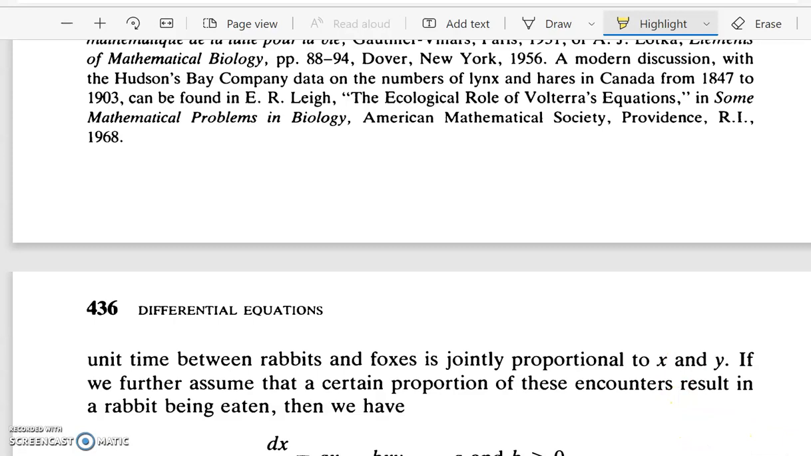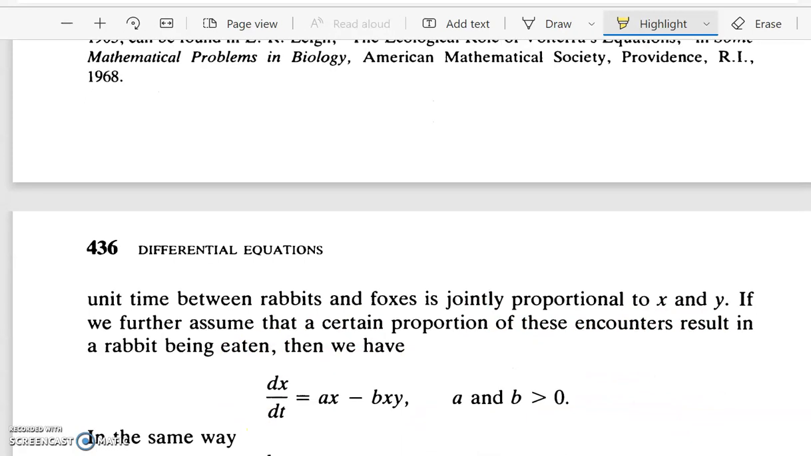So the number of interactions between them will depend on the number of rabbits. Okay, so if we assume that a certain proportion of encounters result in a rabbit being eaten, then we will get dx by dt equal to ax minus bxy, where a and b are greater than 0. So this is the change in the population of the rabbits.